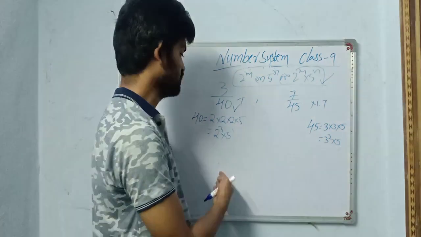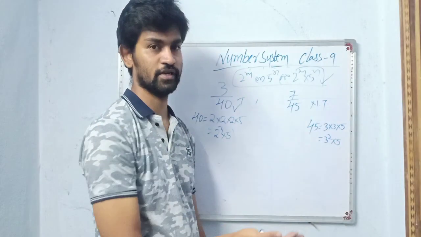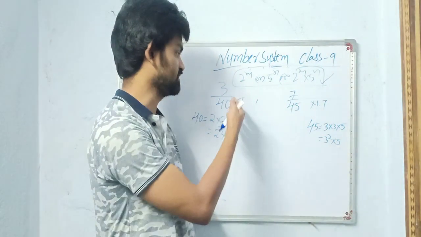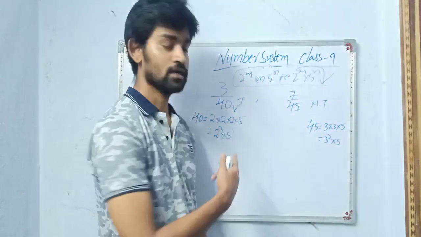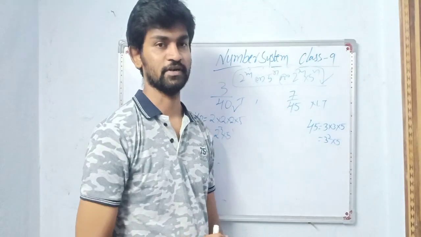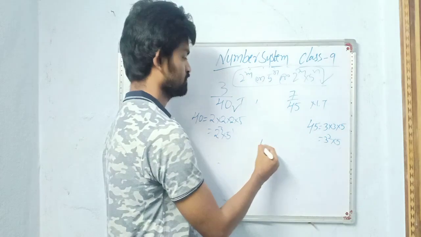Okay, this is how we identify. Without doing actual division, we can find whether the given number is terminating or non-terminating. A few cases will be like this.